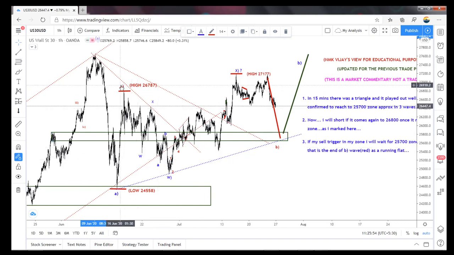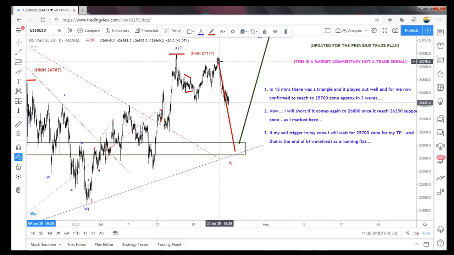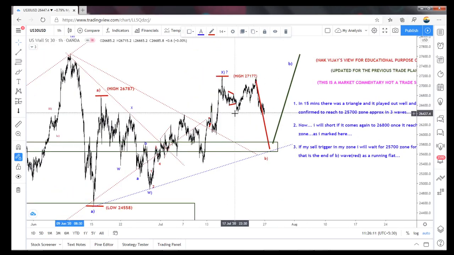So what I thought, it's a B which is a triangle, C can go up to above this 26,787, and then it may fall. But here that B wave became an irregular flat. So this W, this is an X. So A, B, C, what I already did, the same, it's coming there.